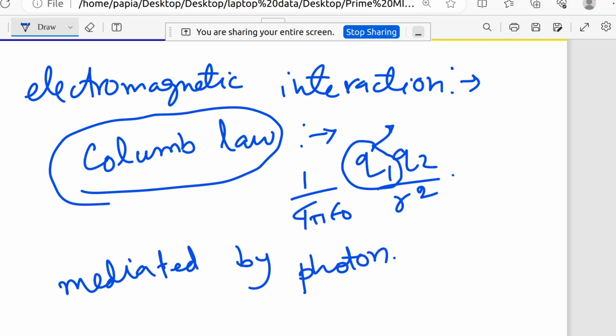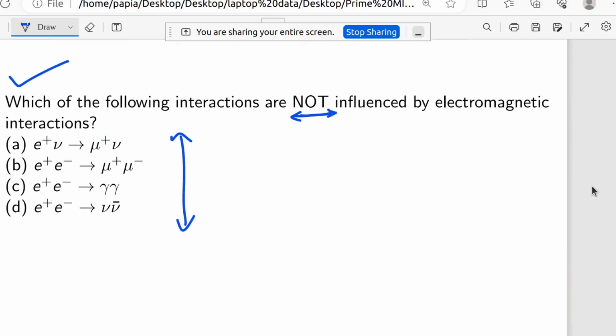So whenever we see in any nuclear interaction that a photon is produced as a byproduct or as an outgoing particle, or a photon can be a mediator in that nuclear reaction, obviously it will be an electromagnetic interaction. So for case 1, e plus nu, there may be a confusion with the notation of nu and gamma.